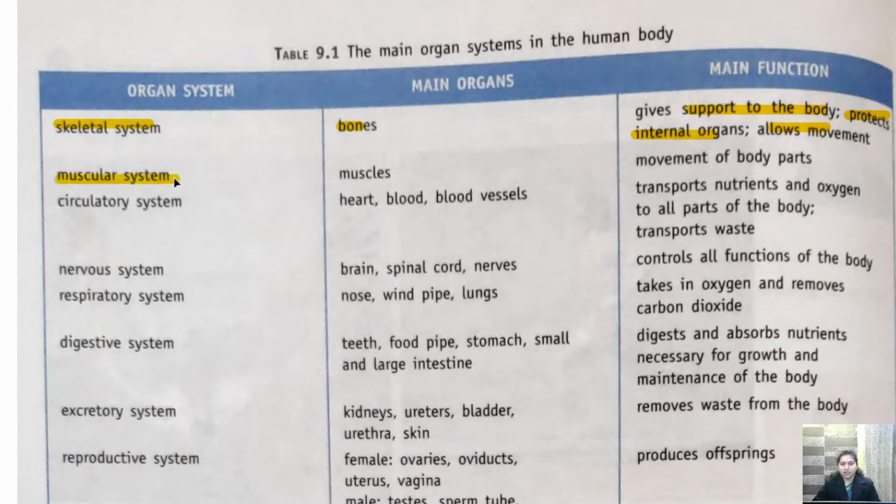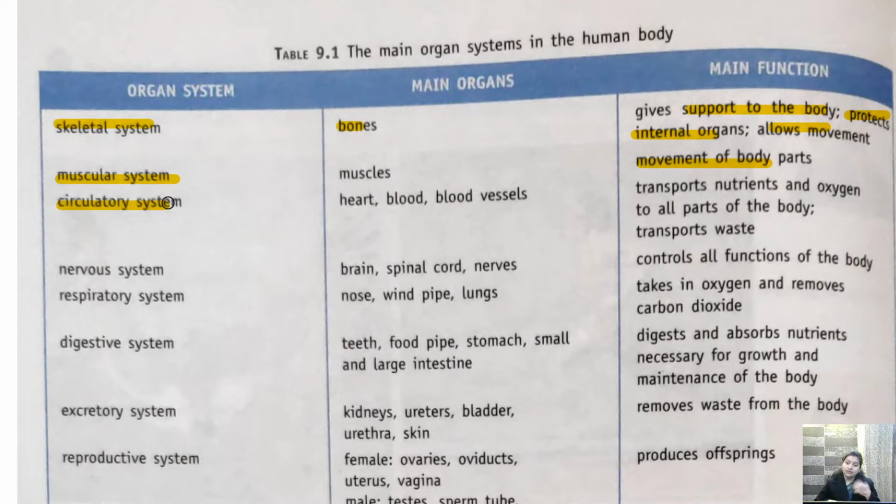Then our muscular system. Muscular system includes muscles. Muscles जो हमारी body में present है, that is a muscular system and it helps in the movement of the body part. ठीक है? Then we have circulatory system. Circulatory मतलब क्या होता है? Where the blood is circulated in our body. We know that the blood flows in our body continuously in every part. आपने हाथ पे कट हुआ तो भी ब्लड निकलेगा, पैर पे कट हुआ तो भी ब्लड निकलेगा. Isn't it? We know that in the complete body there is a flow of blood.